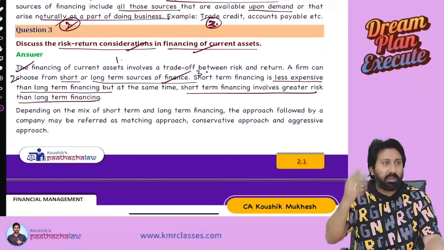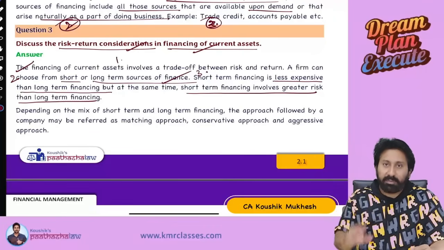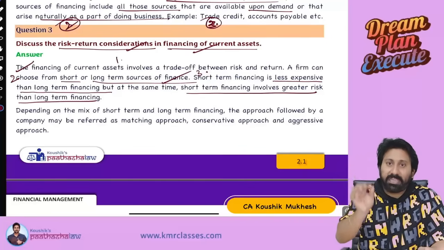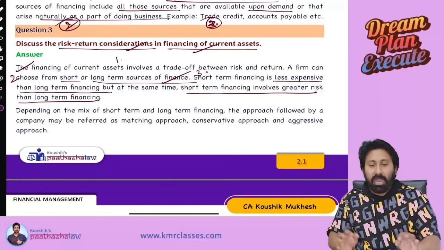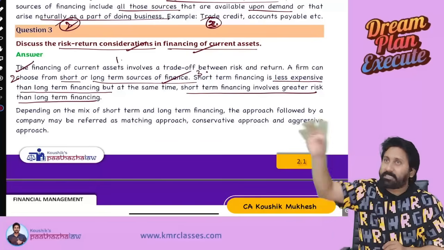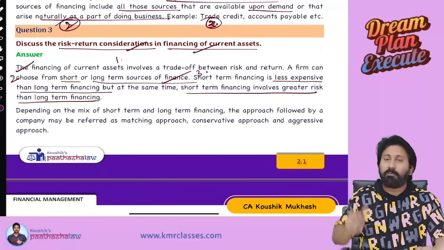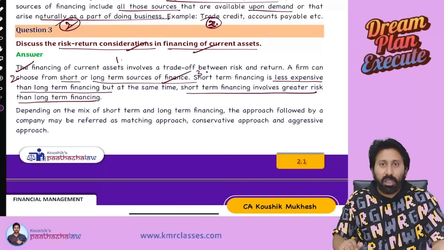That long-term investment, if you purchase out of short-term financing, your business is gone. Listen, I will give you an example. I wanted to purchase a house property worth 5 crore out of a 6 months loan, short-term finance. I took a loan of 5 crore short-term and purchased a house for 25 years. Now, 6 months after, the bank will come to me and tell me, pay me 5 crore. How can I pay 5 crore?